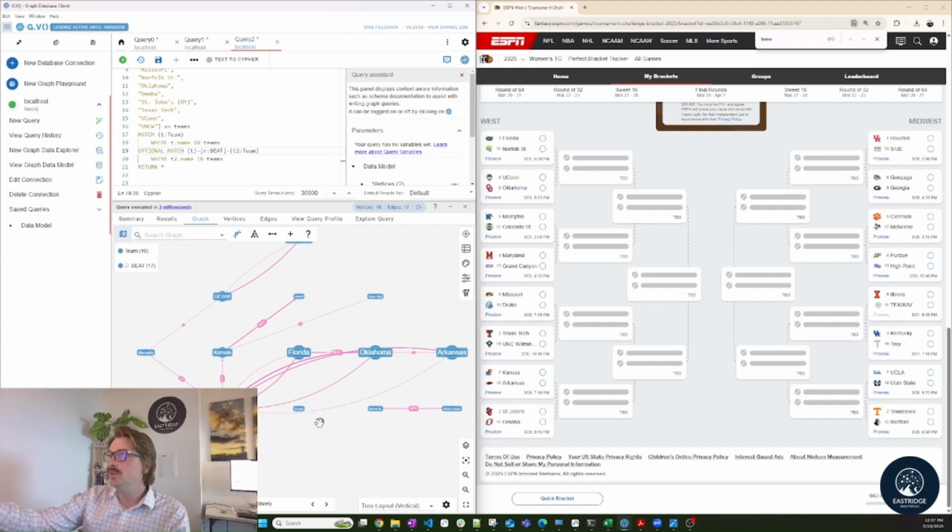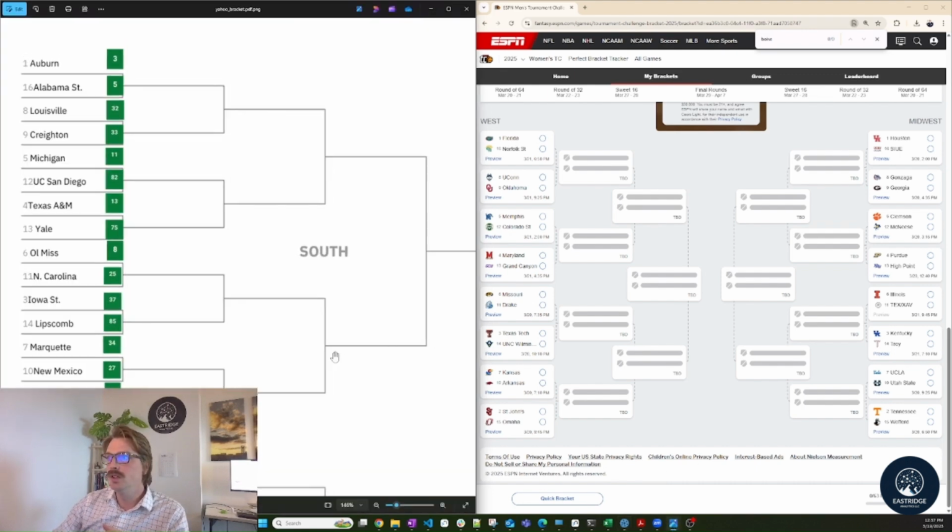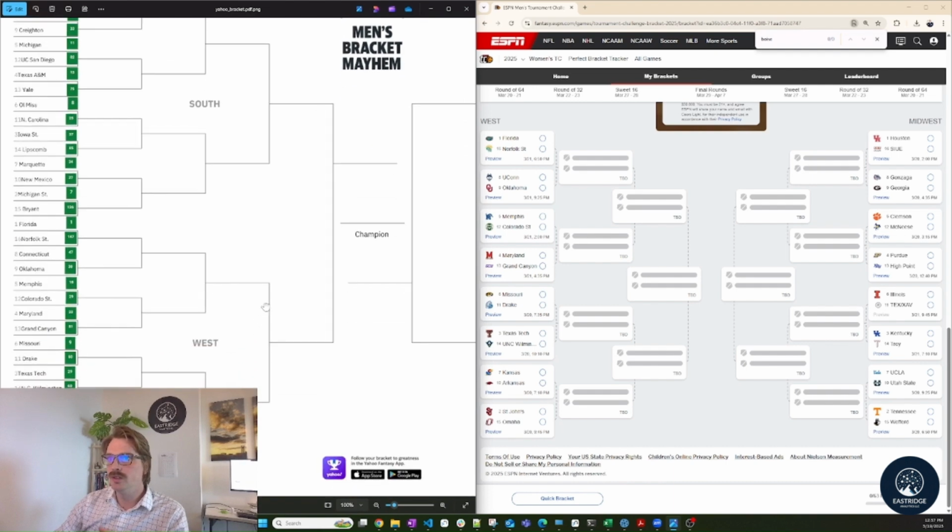So by looking at how all these different relationships occur, we can actually set our own weighting system. So of course, ESPN gives us these weights saying that Florida is ranked number 1. I'm going to pull up a picture here to show the Eastridge Analytics weighting score. So Florida is indeed ranked number 1. So I'm going to go ahead and pick them to beat Norfolk.